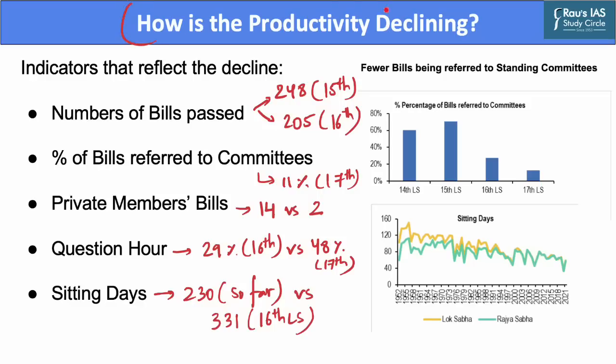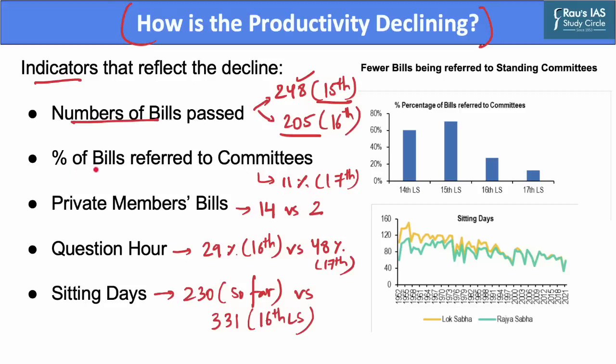Now, how do we know that the productivity of the Parliament is declining? There are a few possible indicators that can suggest that the Parliament is in decline. Here are a few examples. First, let's refer to the number of bills passed by the Parliament. According to our data, the number of bills passed by the Lok Sabha has declined in recent years. In the 16th Lok Sabha, a total of only 205 bills were passed. This is less when you compare it with the 15th Lok Sabha, where 248 bills were passed.